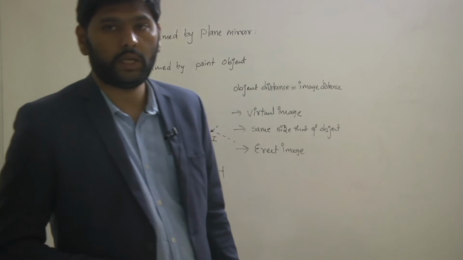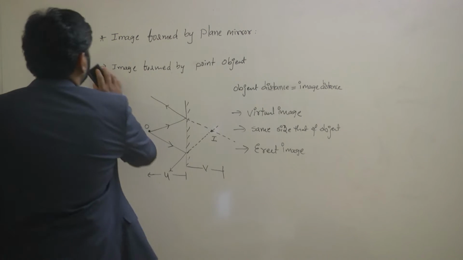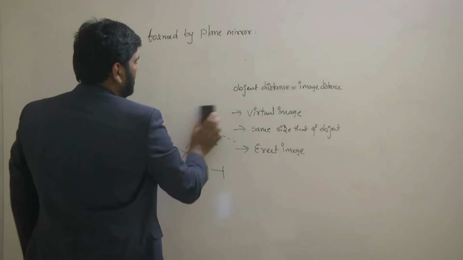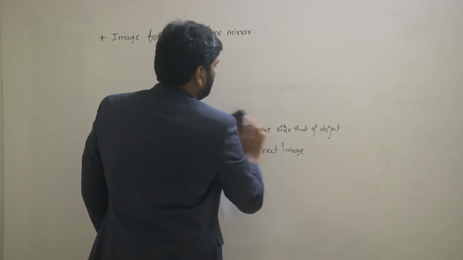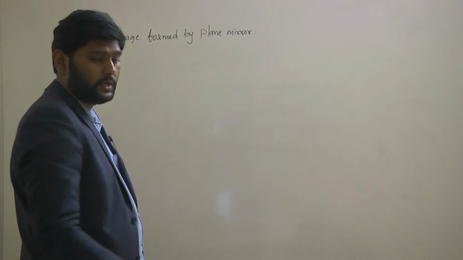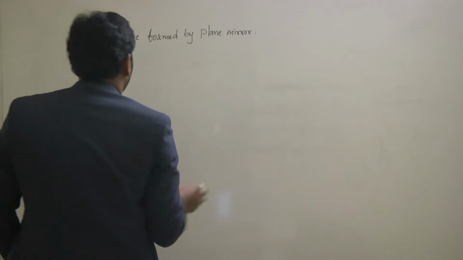Okay now, I am taking the image formed due to an extended object. Same thing for an extended object.